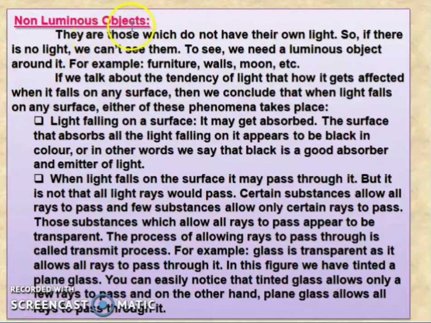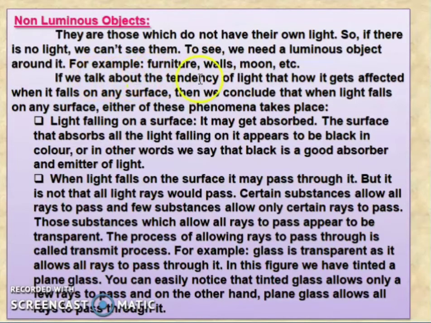Second, non-luminous object. They are those which do not have their own light. So if there is no light, we cannot see them. To see, we need a luminous object around us. For example, furniture, wall, moon, etc. So these are the examples of a non-luminous object.